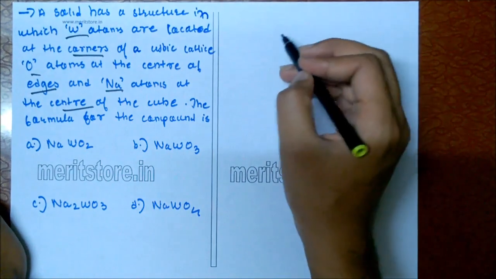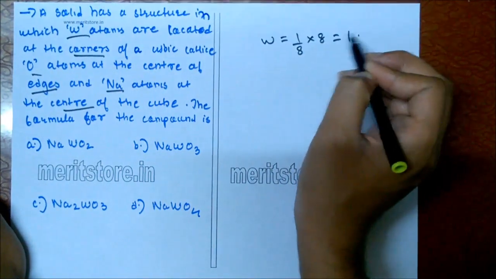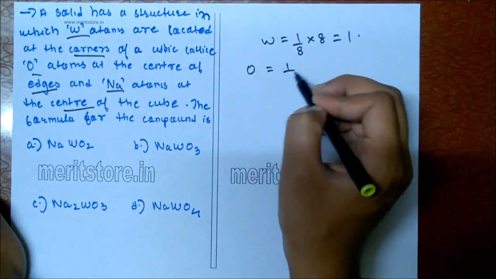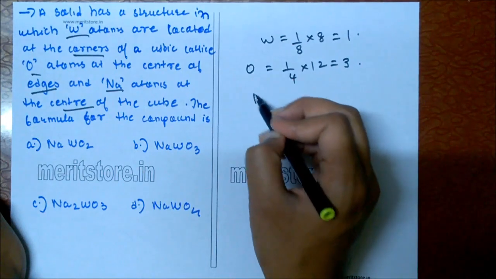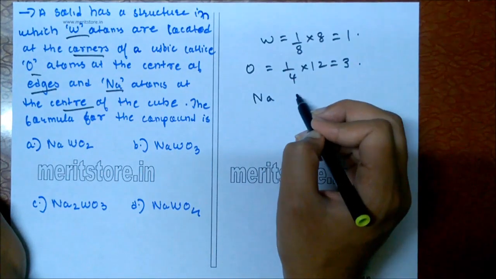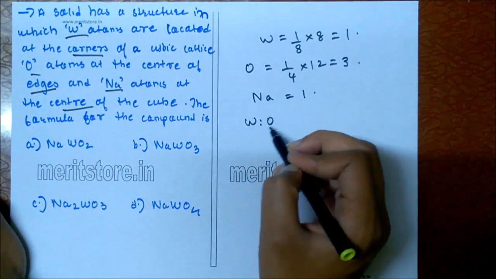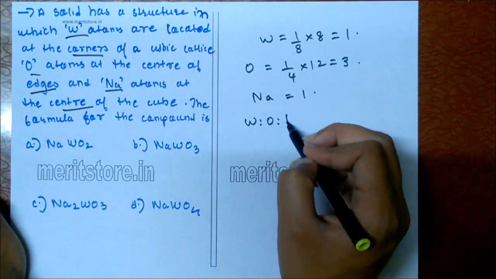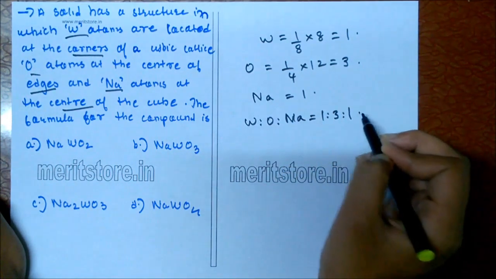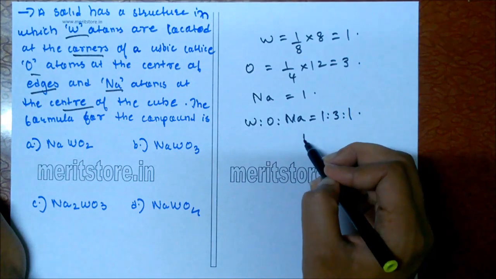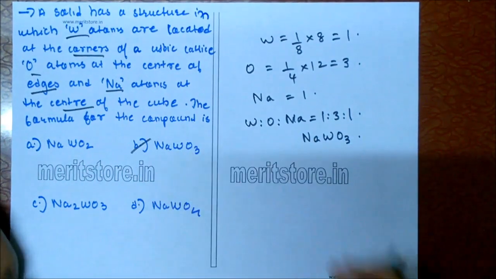In a unit cell, W atom is equal to 1 by 8 into 8, which is equal to 1. O atoms is equal to 1 by 4 into 12, which is equal to 3. And sodium atoms at the center of the cube is equal to 1. So the ratio of W, that is tungsten, to oxygen to sodium is 1 is to 3 is to 1. So we can write this as NaWO3. Option B is the correct answer.